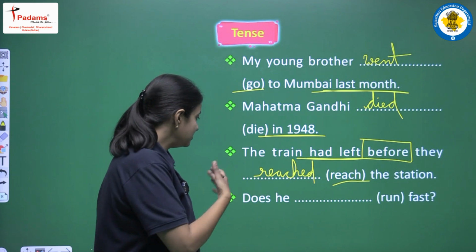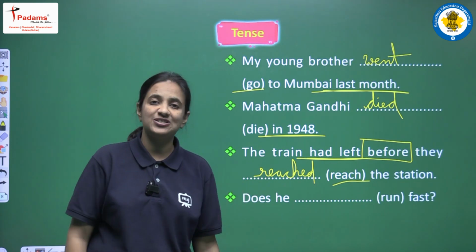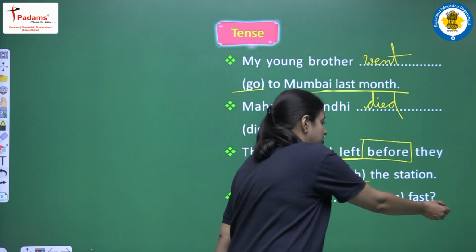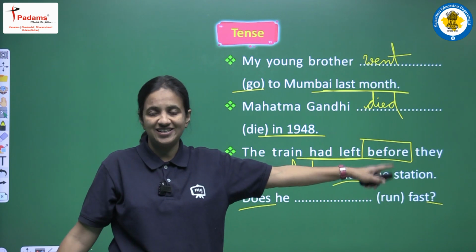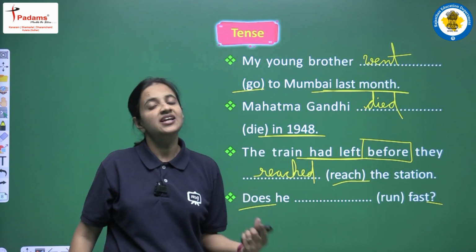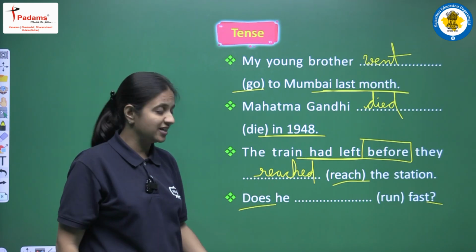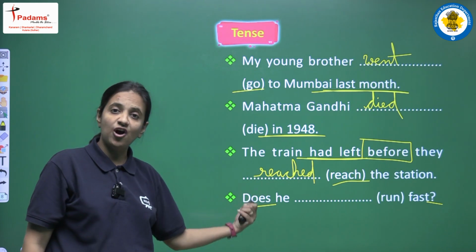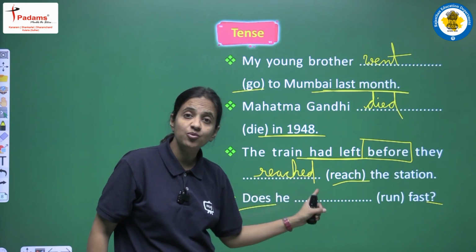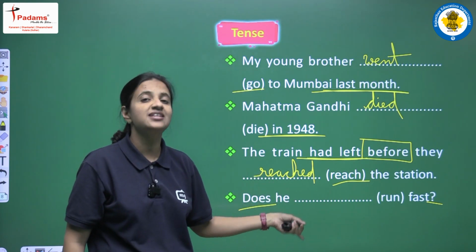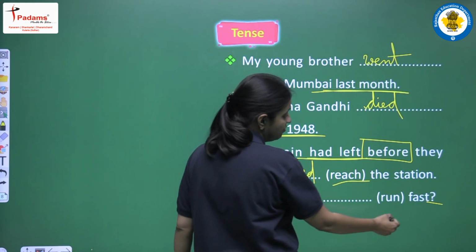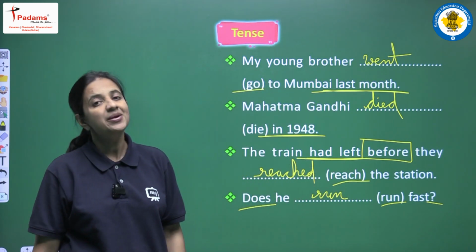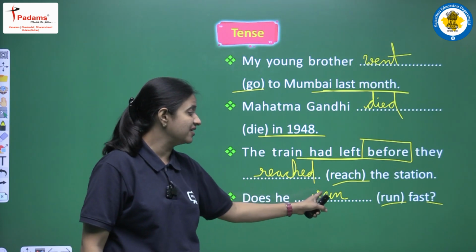Okay. Next is: does he run fast? It's a very easy sentence. In this sentence we have does as a helping verb, and it is an interrogative sentence. We have a question mark at the end of the sentence. We all know that do, does are the helping verbs of present simple tense. So again we have to complete the sentence using present simple tense. We already have the helping verb, so we just write the main verb. We know that with do and does we use the first form of the verb. We have run, so just write run here, that is the first form, and the sentence will be: does he run fast.